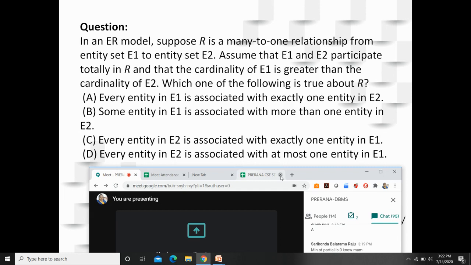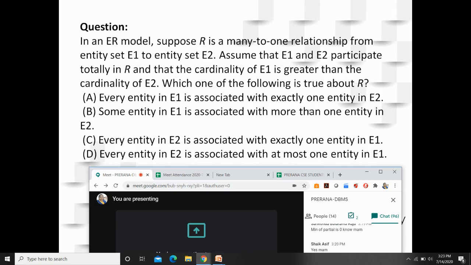Which one of the following is true about R? In the options, they are speaking about whether it is one-to-one, one-to-many, many-to-one or many-to-many. Take the first option. Every entity in E1 is associated with exactly one entity in E2.